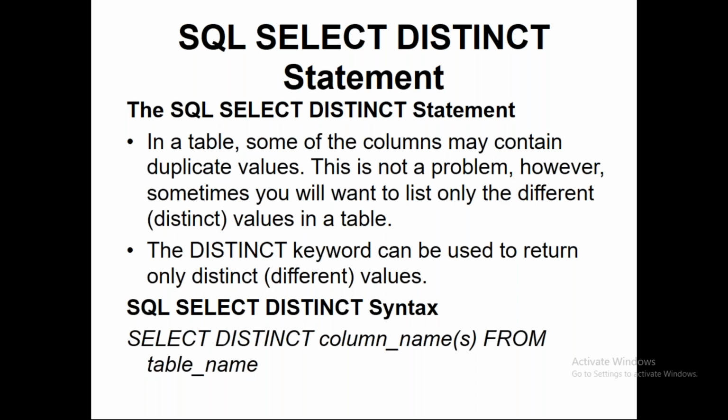But I don't want duplicate values. I want to see which all cities from which we are operating. What do I do? I will use a distinct command to basically filter out the duplicate values. Only to show the unique values, we will use a distinct command. How do we use the distinct command?